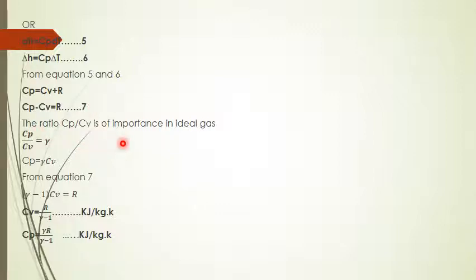The ratio Cp by Cv is of importance in an ideal gas and is called gamma, the adiabatic constant. Then Cp equal to gamma into Cv, and substituting in equation 7, you will get gamma minus 1 into Cv equal to R. Here Cv equal to R by gamma minus 1, and Cp equal to gamma into R by gamma minus 1. This expression is useful to solve any kind of problems regarding ideal gas or perfect gas.